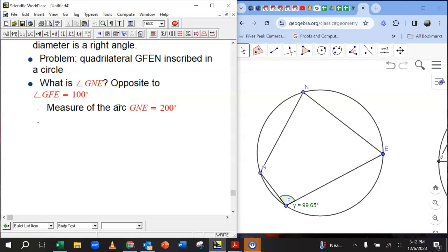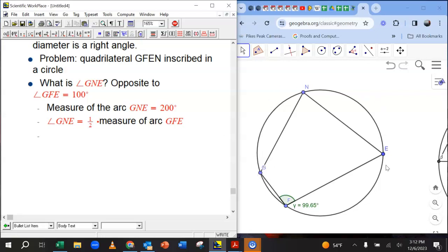Now what about N? We want the angle GNE. Well, that's 1/2 of a different arc. That's 1/2 of the measure of the arc that's the other part of the circle, GFE. So it's 1/2 of that. But wait a minute.